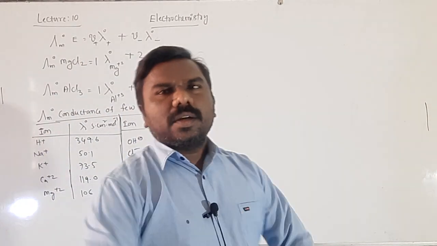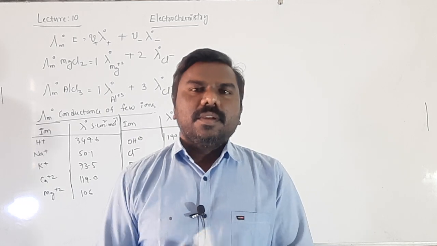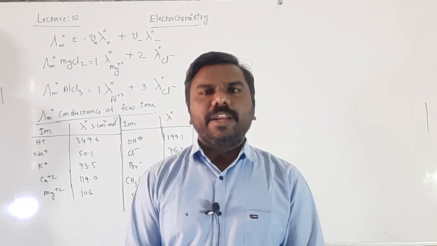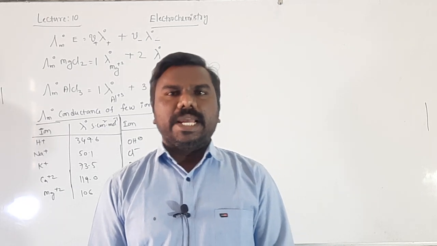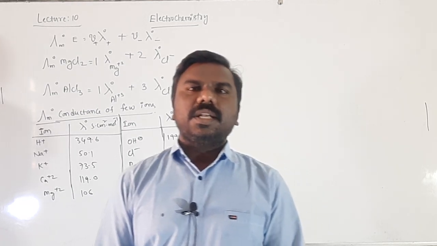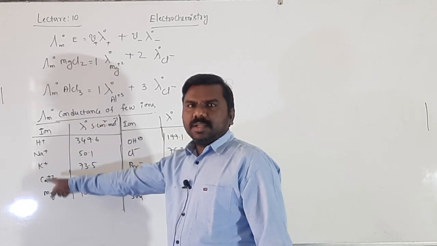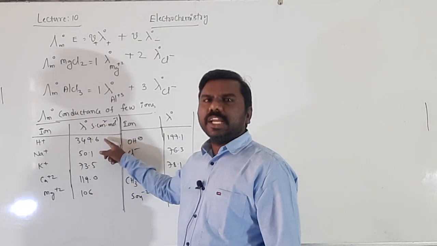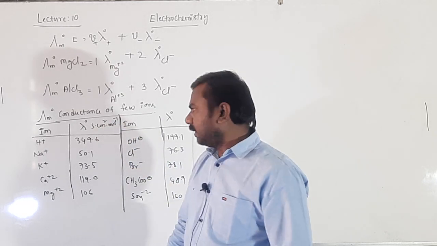Okay, students, Kohlrausch studied the limiting molar conductance of ions. When you add the positive ion and negative ion, you get the limiting molar conductance of the electrolyte. Limiting molar conductance means molar conductance at 0 concentration. For cations, the H plus ion is 349.6 Siemens centimeter square mole inverse.